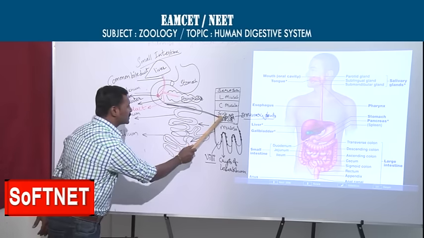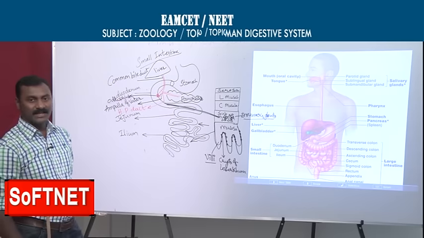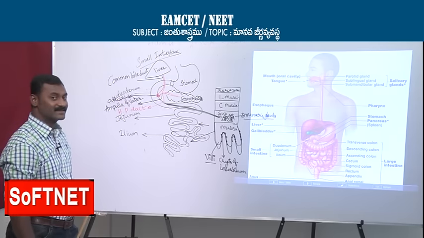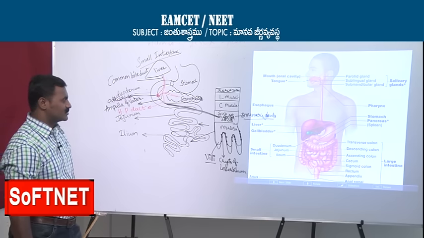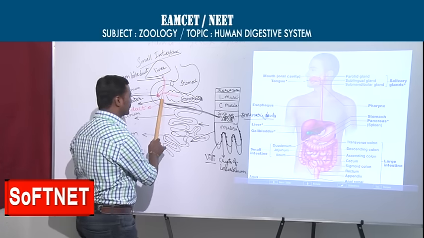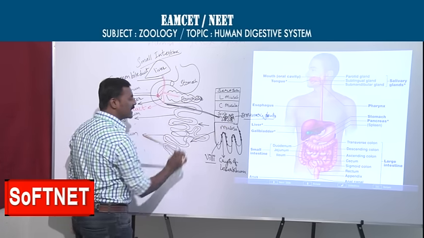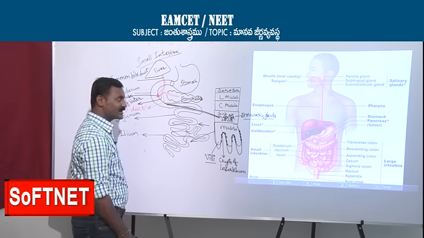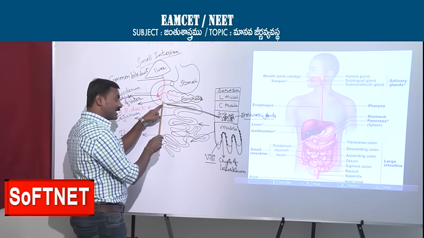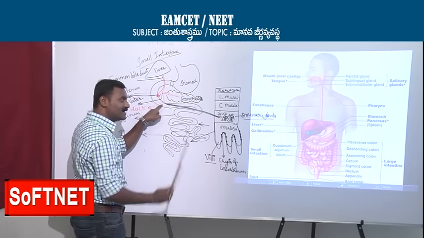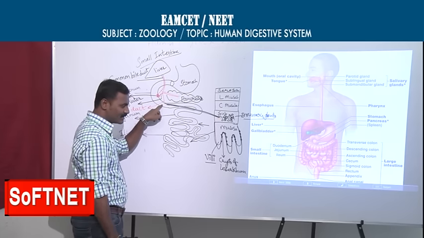Special glands. The question will come like that: where are Brunner's glands located? Brunner's glands are located in the duodenum, especially in the submucosa.